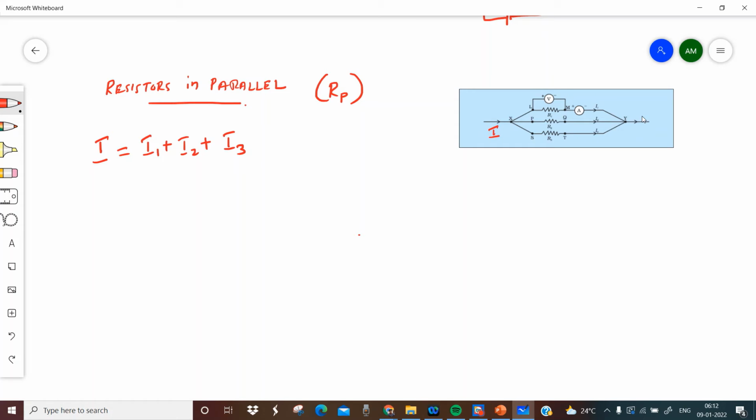Now find an equation for Rp in the same way that we did for the series connection. Try to do this on a piece of paper or in your notebook. All of you, please. If you understood the previous one, this is very simple. Tell me the answer: the equivalent resistance of the parallel connection.